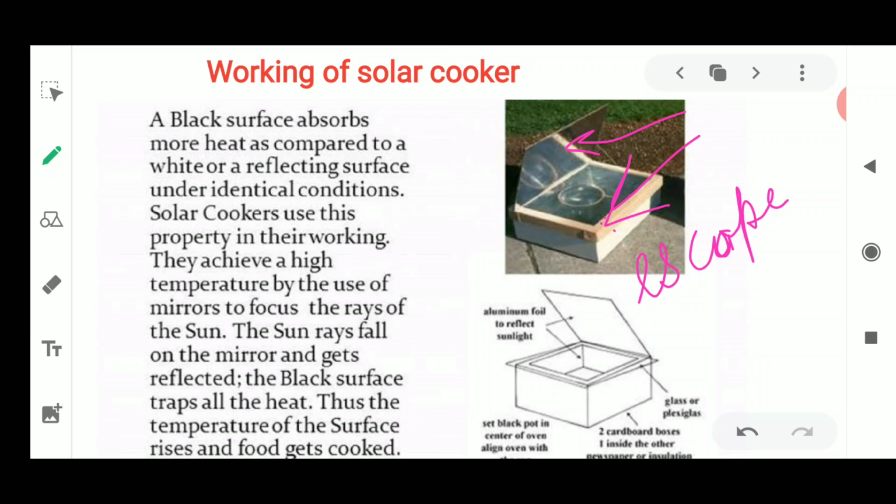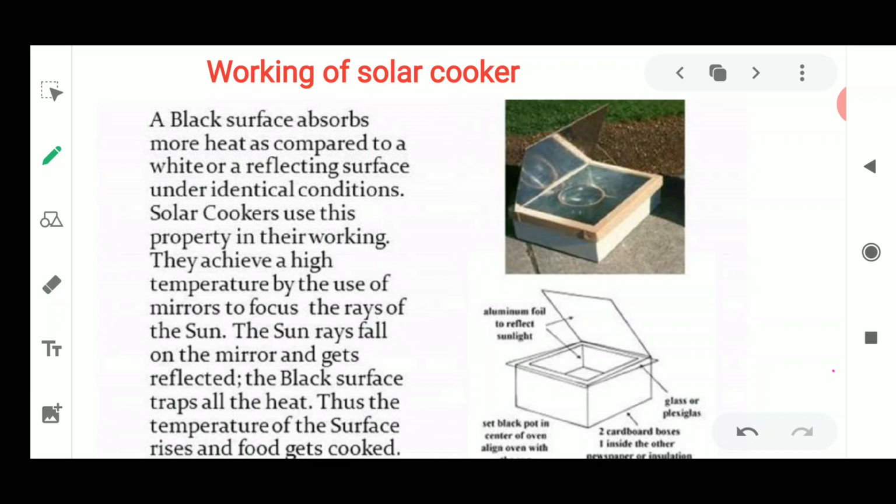A black surface absorbs more heat as compared to a white surface under identical conditions. The solar cooker utilizes this property in its working, as it achieves higher temperature by the use of mirrors to focus the rays of the sun. As I told you, it is going to focus maximum or all of the sun's heat, the sun's radiation which is coming on this reflector surface. Once this reflector surface reflects all the radiation inside, the black surface traps all the heat. Thus the temperature of the surface rises and food gets cooked. Fine, so this is how the food is getting cooked.